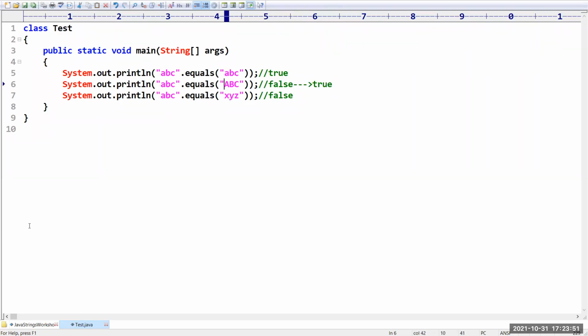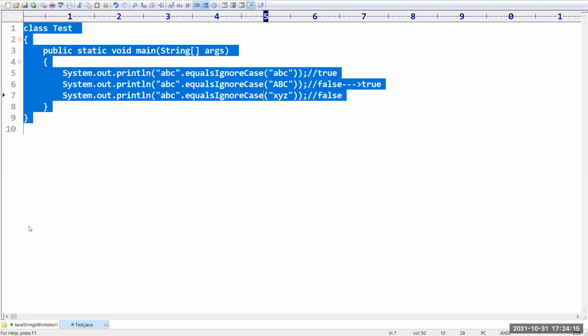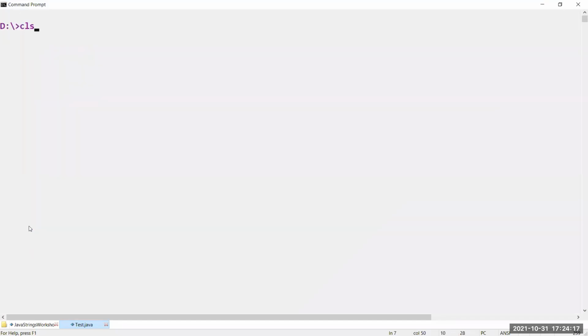Sir, instead of equals, better to go for equalsIgnoreCase. If you take equalsIgnoreCase, what will happen? It is going to ignore the case. By ignoring the case, if the content of two string objects is the same, we are going to get a true value. Otherwise, we are going to get a false value. Based on the content, it is going to verify.